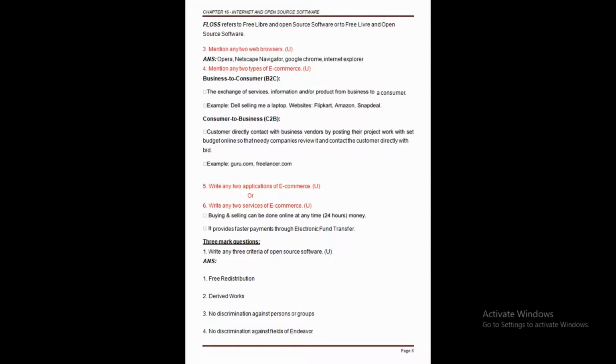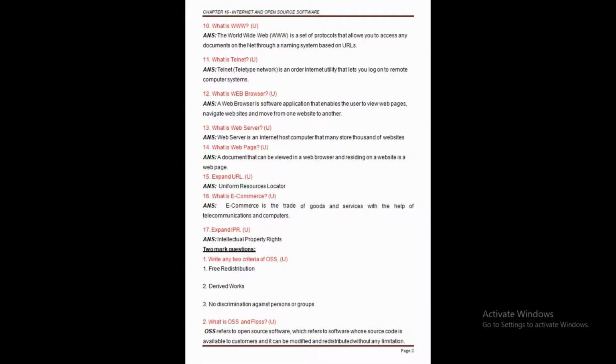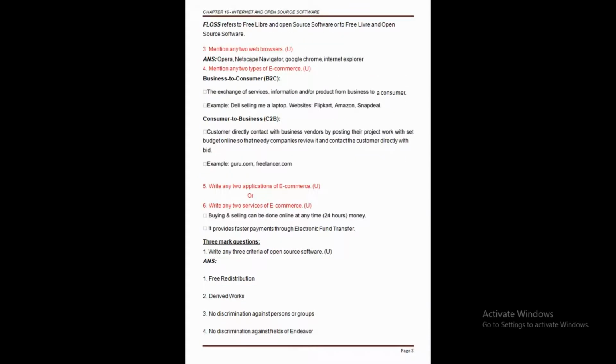So after completing some of the 2 marks questions, which covered the conditions of OSS, open source software, what OSS and FLOSS (free libre open source software) are, the examples of web browsers, the types of e-commerce, business to consumer and consumer to business, and lastly the applications or services of e-commerce, now shall we go to our 3 marks questions?